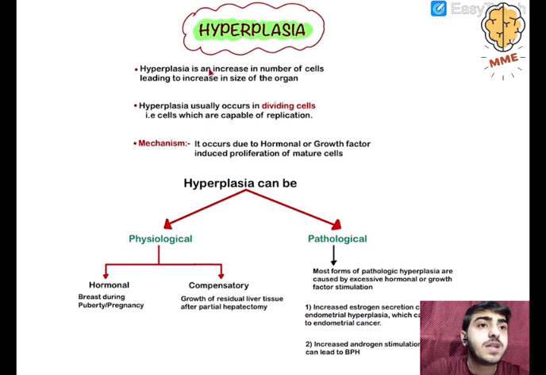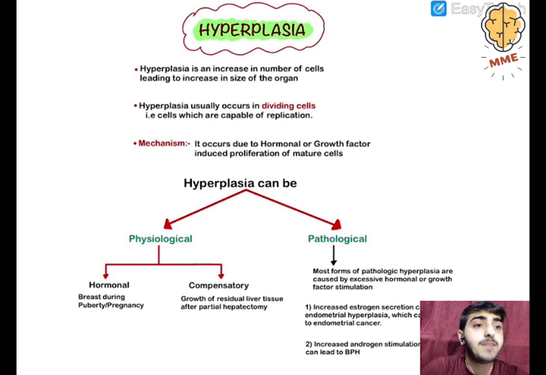So hyperplasia is increasing the number of cells, leading to increasing the size of the organ. In both the cases, hypertrophy and hyperplasia, the size of the organ is increased. The mechanism here is that it occurs due to hormonal or growth factor induced proliferation of the mature cell. So the growth factor will come to the cell, it will bind to its receptor in the cell, and it will stimulate the cell to proliferate, and the cell will divide.